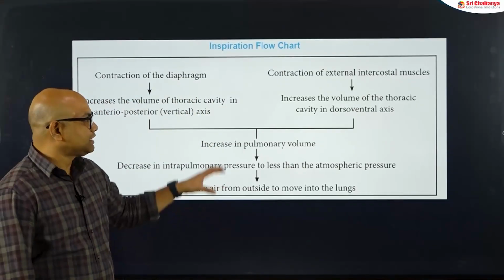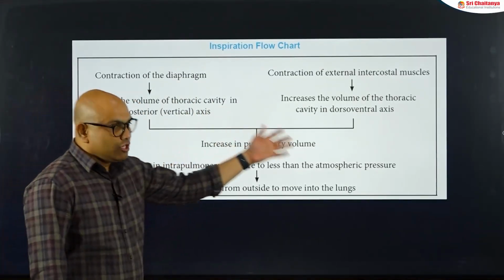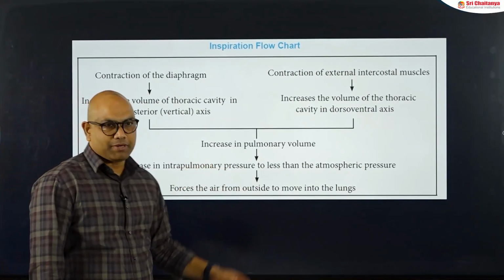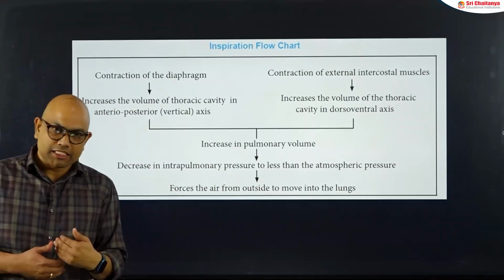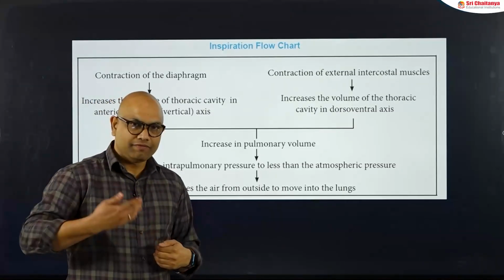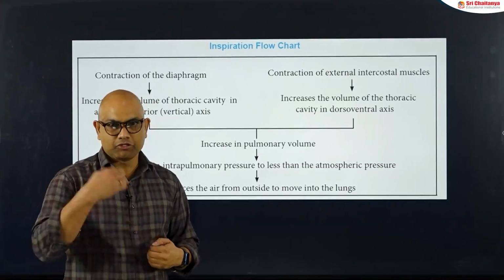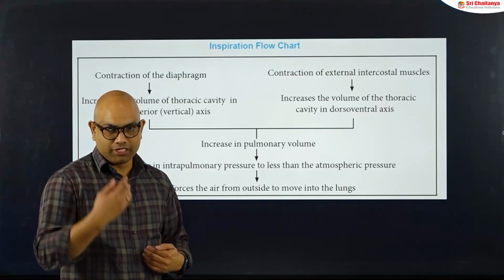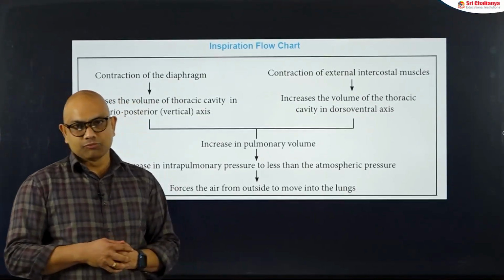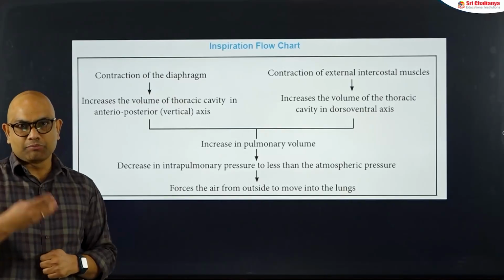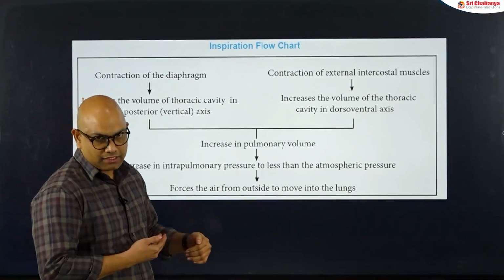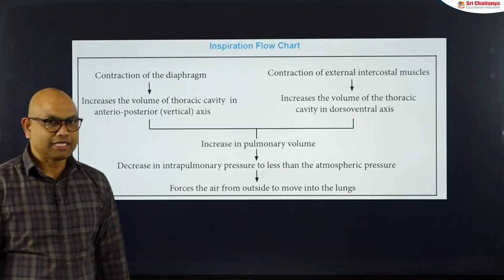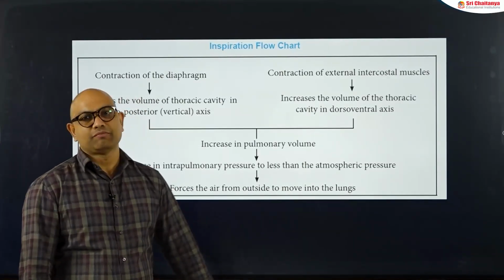So overall, when thoracic volume increases, the pulmonary volume also increases. When pulmonary volume increases, there is a decrease in intrapulmonary pressure with respect to the atmospheric pressure. So the pressure inside the lungs decreases compared to the atmospheric pressure. As there is less pressure inside the lungs compared to the atmosphere, and gases always move from higher pressure to lower pressure, the atmospheric air will be drawn into the lungs by a process called inspiration. Inspiration is an active process because it involves the contraction of muscles.